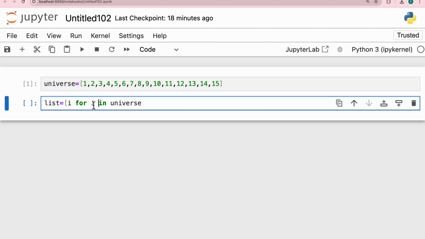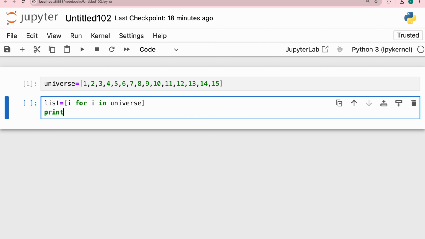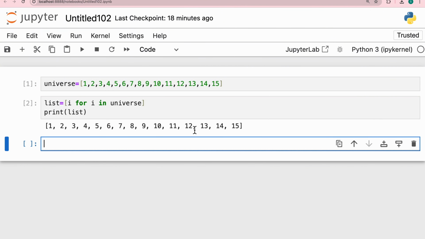So for I in universe, first it will execute this step. Iteratively it will go to 1, then 2, then 3, then 4. That's how a for loop works. For I in universe, what you will do is print I. So what is your final result? Do you want I, or something else? Now let's print the list. When I do this, I have got the list.